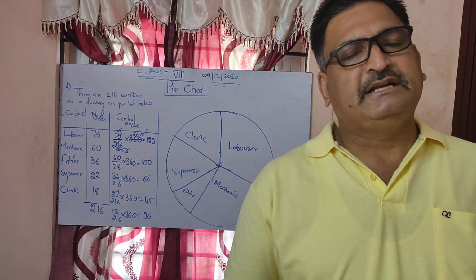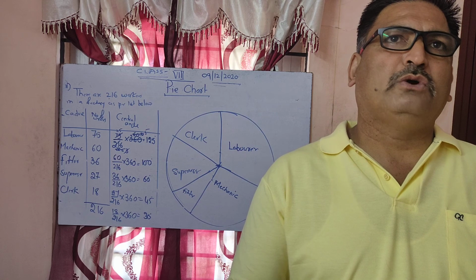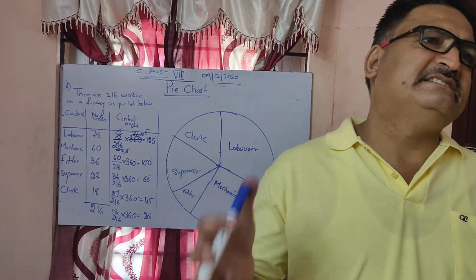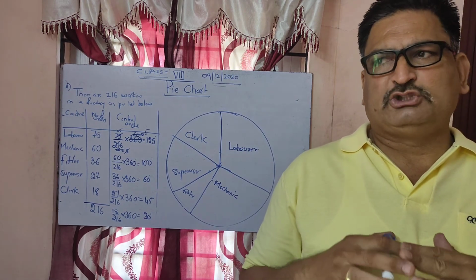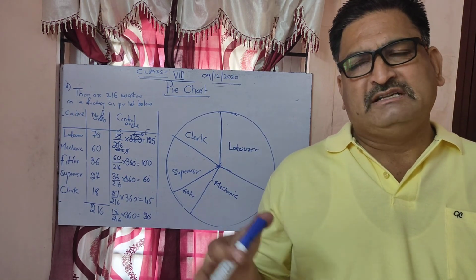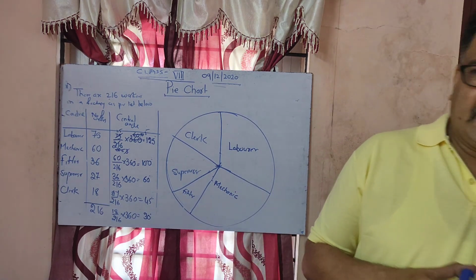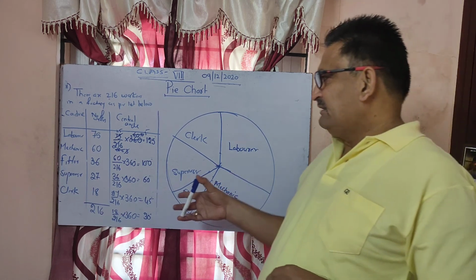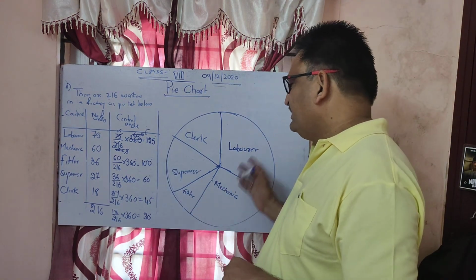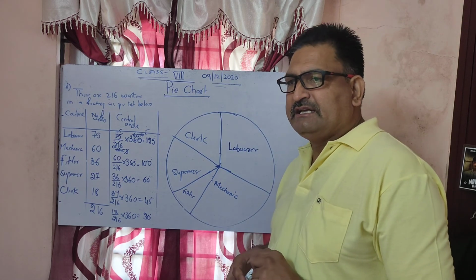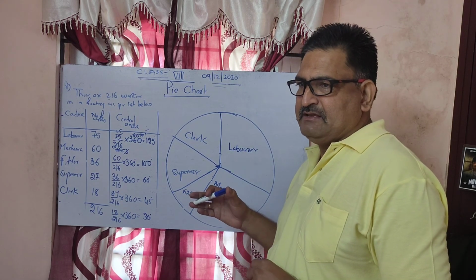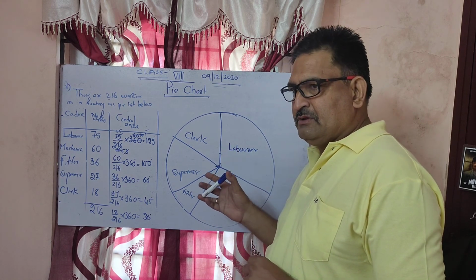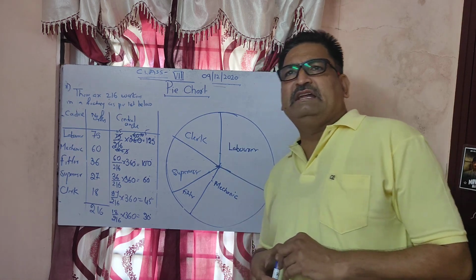It means we are converting the given data in the form of 360 degrees. We are distributing the given data into degrees. And once we get the given data in the form of degrees, then we can easily represent those degrees in the circle. This is how the pie chart is represented, and it is the best way to represent any given data.